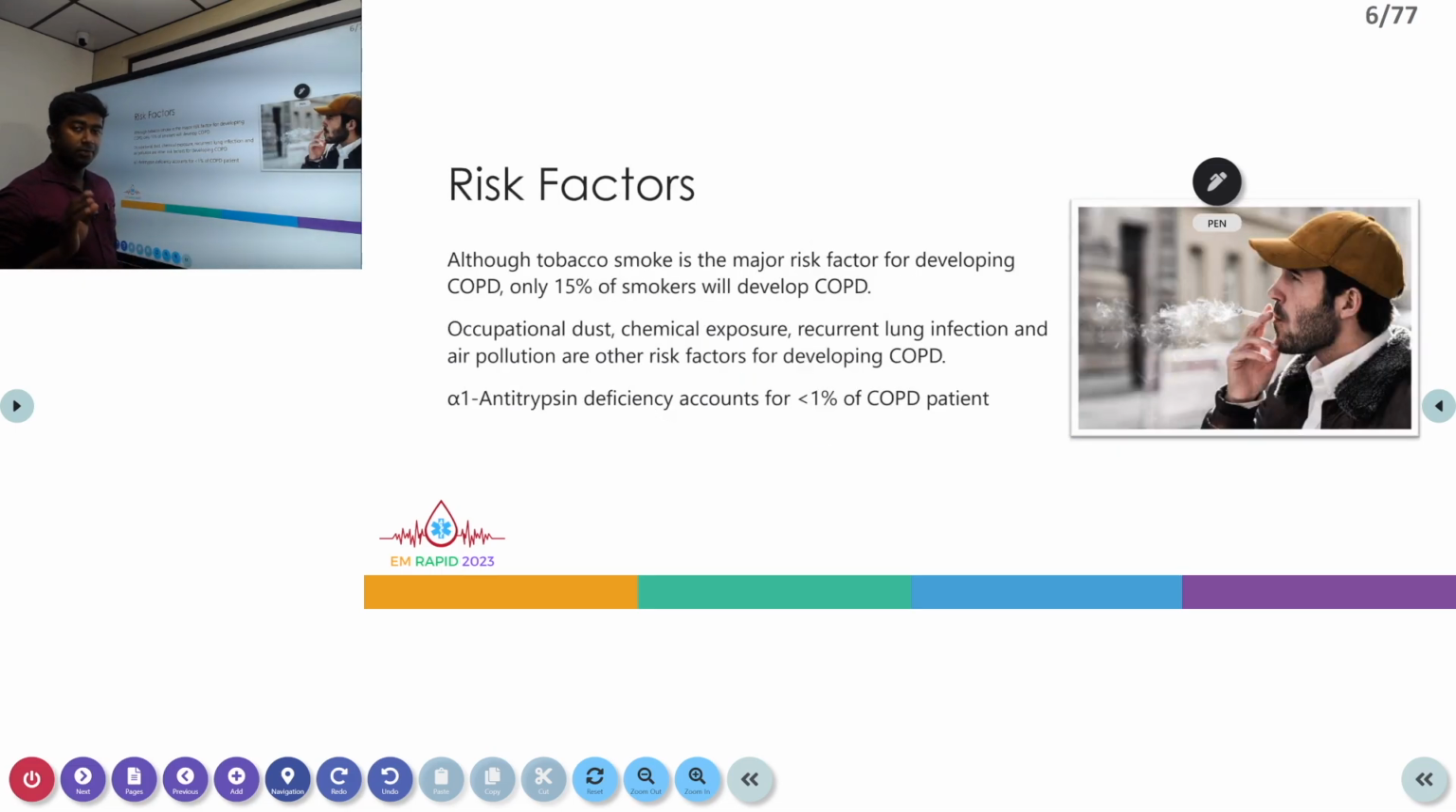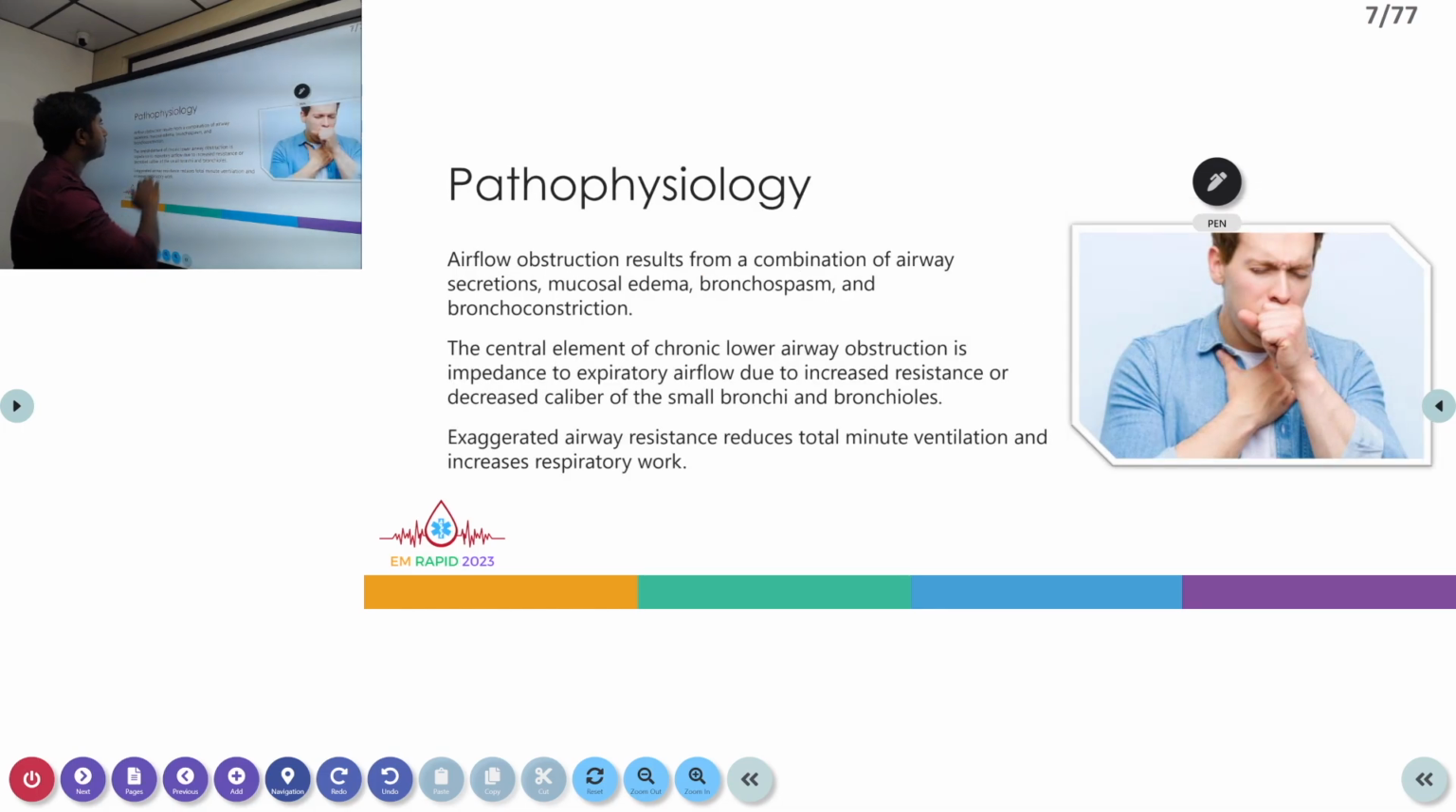Even though we say the most important risk factor for COPD is cigarette smoking, only 15% of smokers will develop the actual disease. The other risk factors are occupational dust, like in coal mining, chemical exposure, and recurrent lung infections, especially viral infections like adenovirus, and also air pollution. Less than 1% is contributed by alpha 1 antitrypsin deficiency in certain patients.